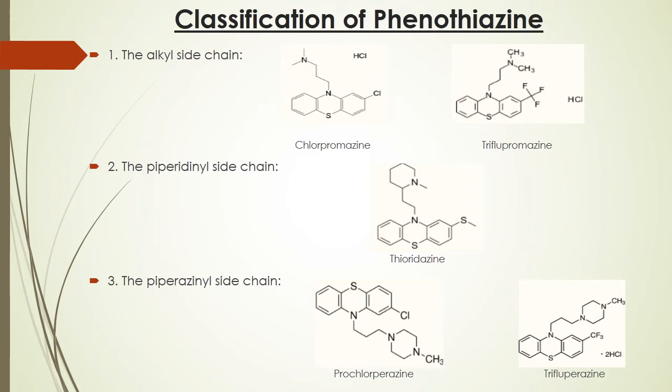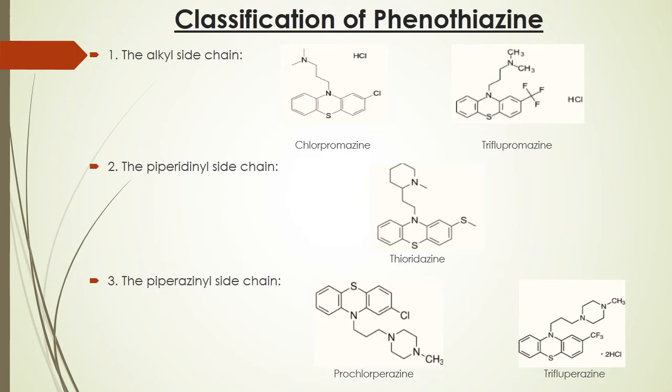The second classification is the piperidyl side chain. The drug example is thioridazine. Thioridazine contains a piperidine ring in the side chain. As shown in the structure, it contains a side chain having a piperidine ring.